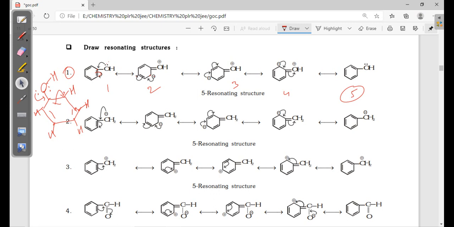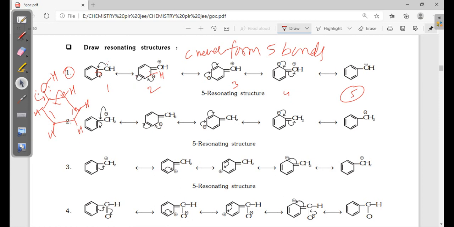See here one hydrogen is there. 1 bond, 2 bonds, 3 bonds, 3 bonds plus 1 lone pair is there, that is the minus charge. So no problem here. It should not be 5 bonds. Carbon never forms 5 bonds.